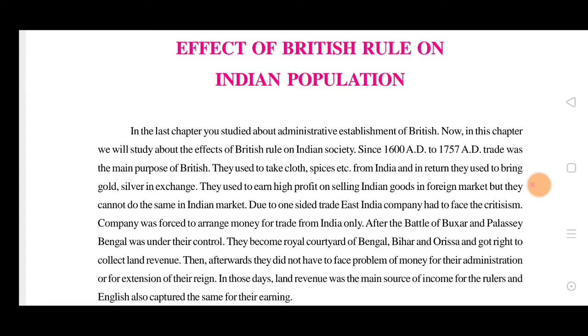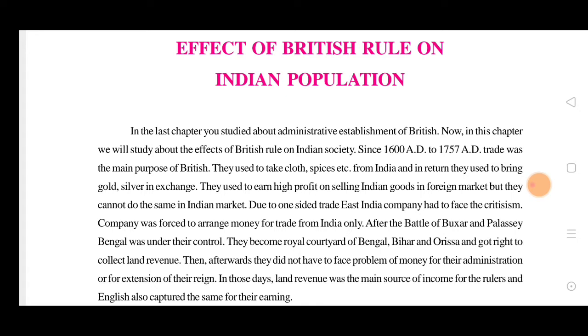Now we are going to study the effects of the establishment. Means the new rules they imposed on the Indian traders and farmers, how they were affected, how people were manipulated or pushed into losses, and how the people of India were in a great loss. We studied in the previous chapter how they started new things. Now, what is the effect? How were they affected by these rules? That we are going to study in this chapter.